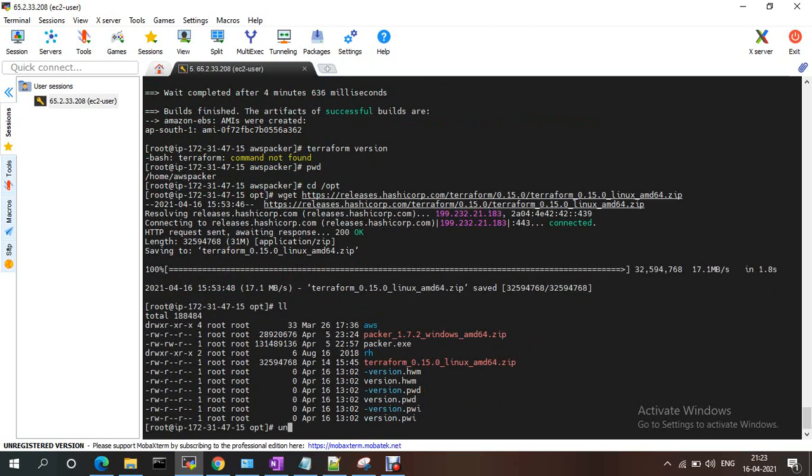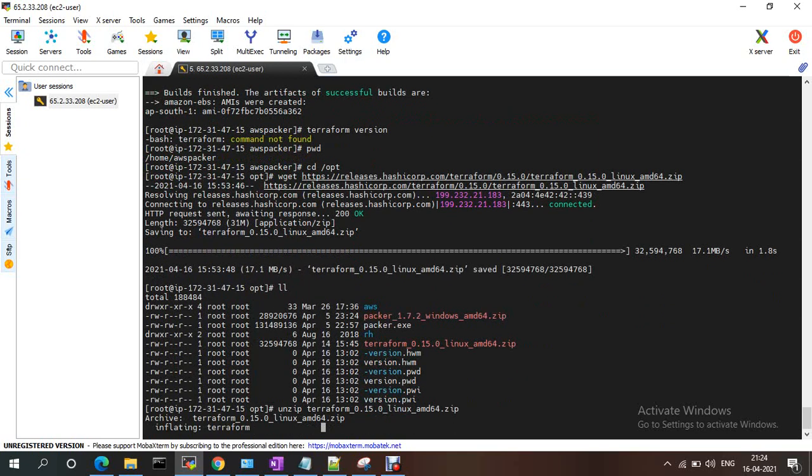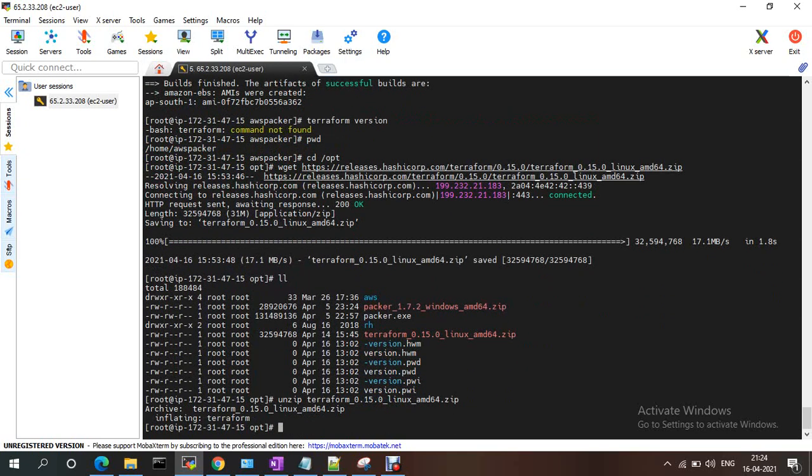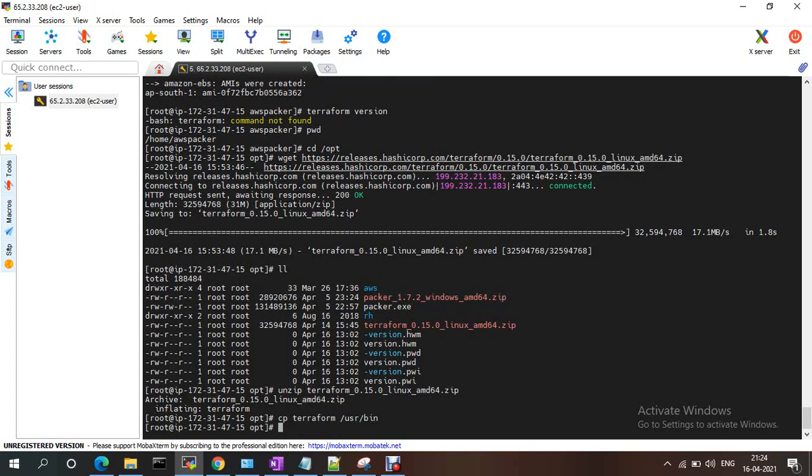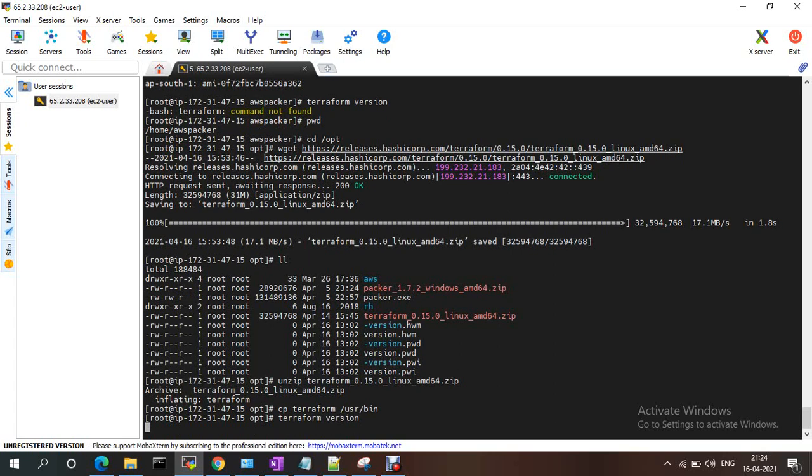I'm just running unzip on the Terraform file. Okay, it is unzipping Terraform. I'm copying this Terraform binary to the /usr/bin directory. The path is already set, so I can access it anywhere. If you run terraform version, Terraform should be installed.